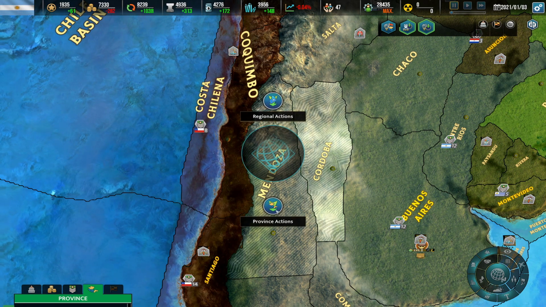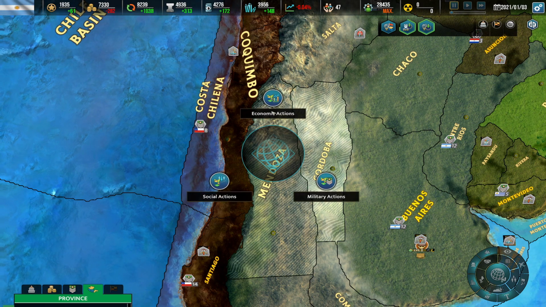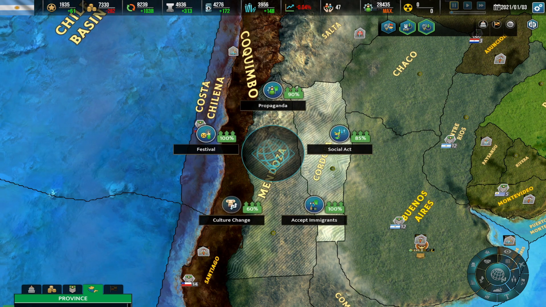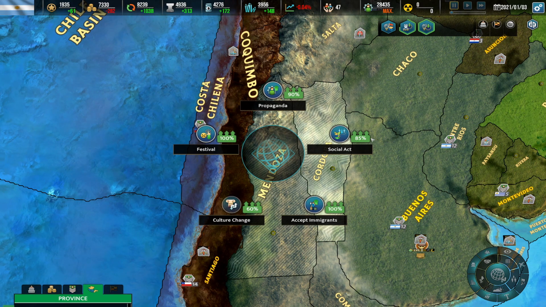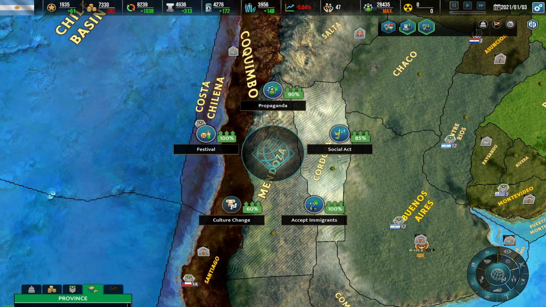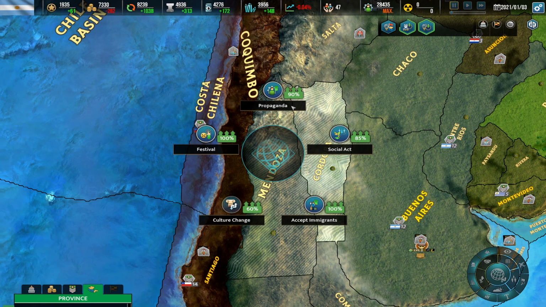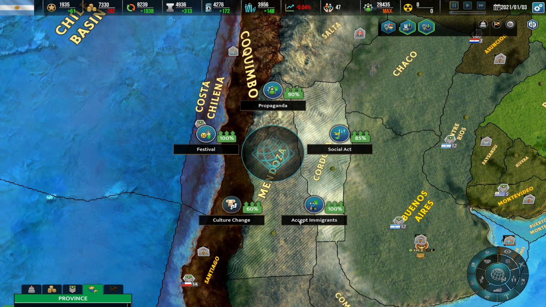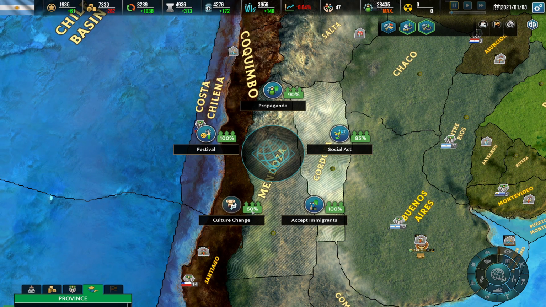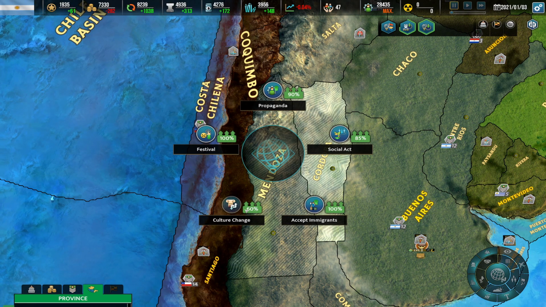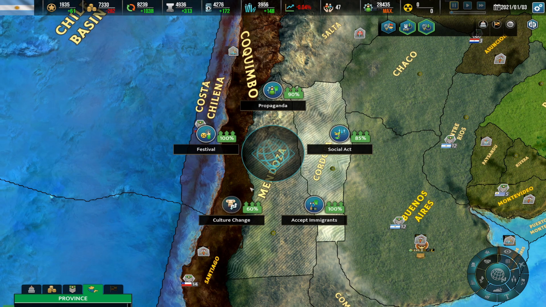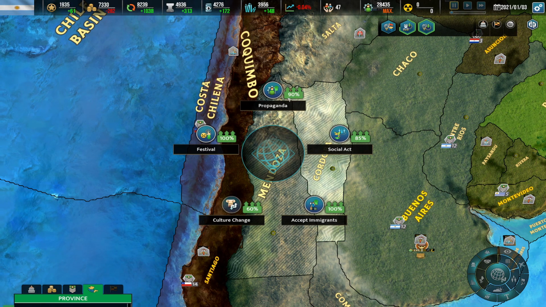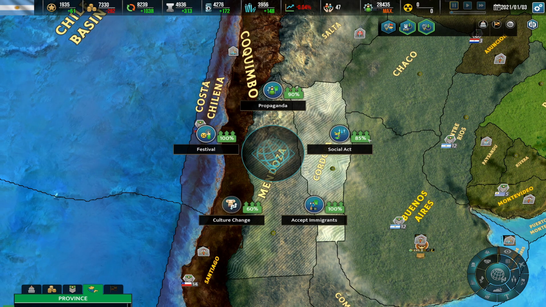So let's go ahead and go for the province actions of Cordoba, and let's see what we can do in terms of social actions. When you click here, you can see a bunch of other options: propaganda, a festival, culture change, and accept immigrants. You can see a number here. This number is going to tell us the percentage chance that this action could be implemented.